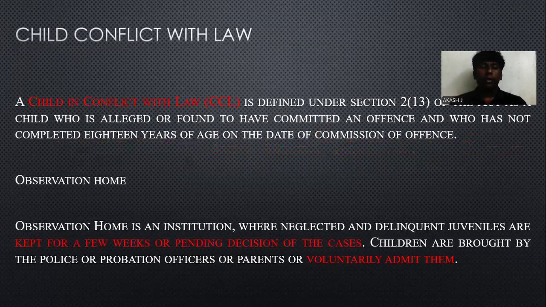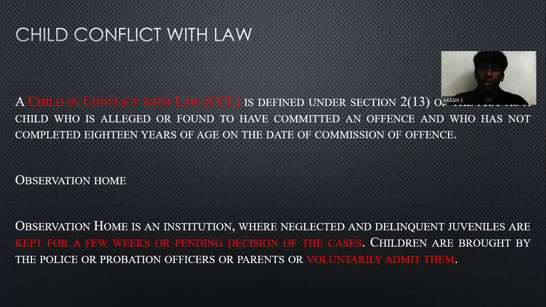And let's see about CCL. CCL stands for child in conflict with law. It comes under Section 2, clause 13. A child alleged or found to have committed an offense, who has not completed the age of 18 on the date of commission of the offense. Observation home.